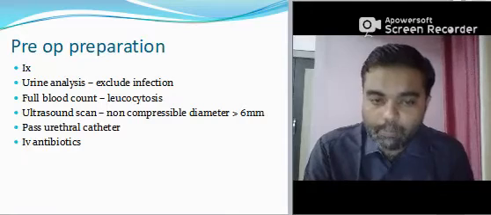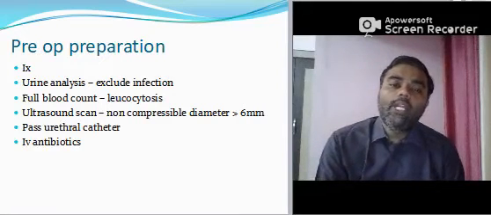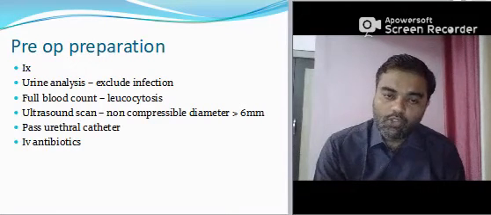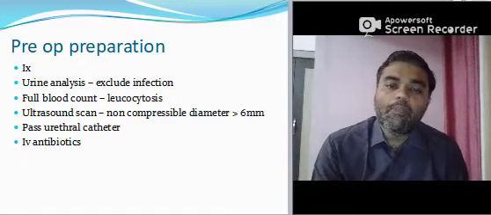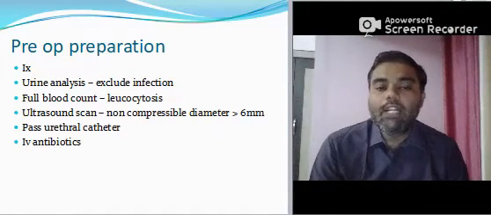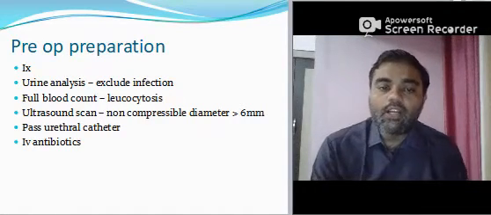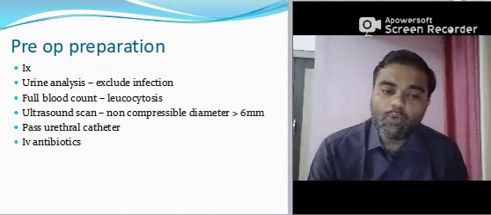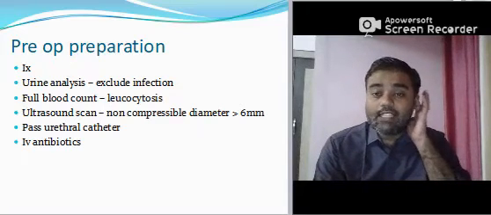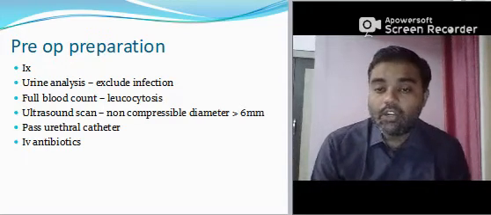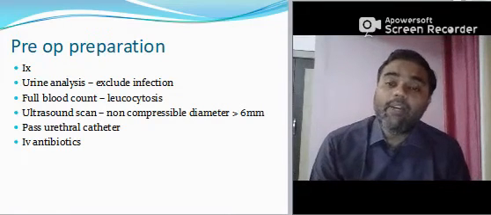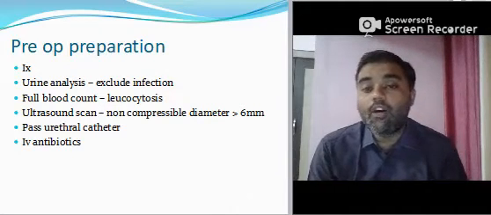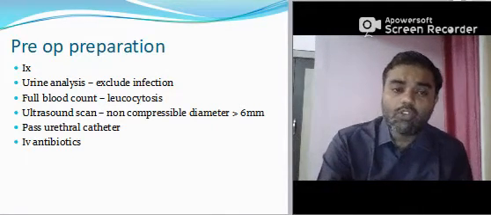Pre-op preparation and treatment: urine analysis to exclude infection, full blood count for leukocytosis, ultrasound scan showing non-compressible diameter greater than 6 millimeters, pass a urethral catheter, and IV antibiotics. You are supposed to start IV antibiotics because there are chances of infection. I always say prevention is better than cure. Once you start the antibiotics, you will automatically get a good result, and prevention is also there.